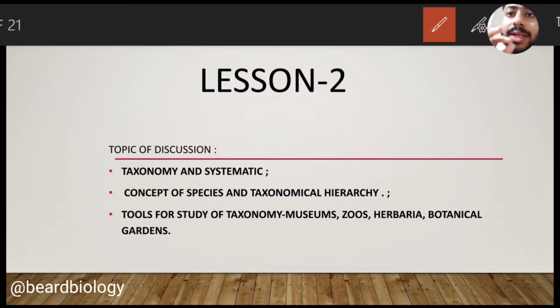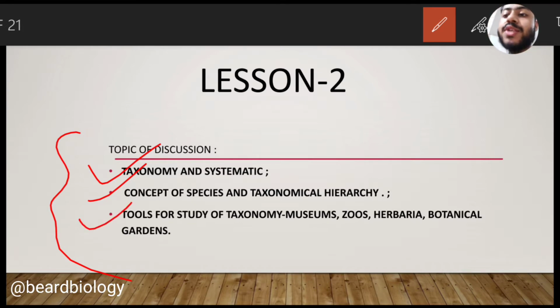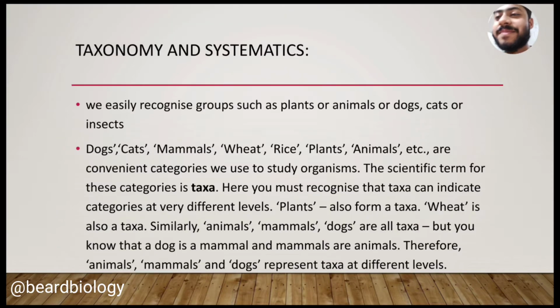So, in today's lesson, I'm going to discuss these topics. At first, I will discuss taxonomy and systematics. After that, I will discuss the concept of species and taxonomical hierarchy. At last, I will discuss some tools for taxonomical study, that is the museum, zoo, herbaria, botanical garden, and all these things. As usual, this lesson is also going to be a little bit long, so I request you all to please keep patience and watch this video till the end. Okay, so without wasting our time, let's get started.